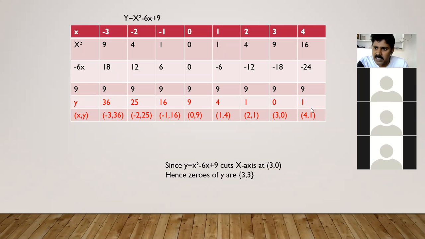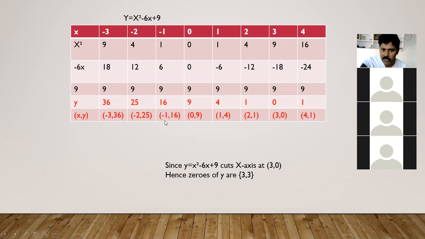My sincere suggestion for the graph is: write x in black color, and the remaining x square minus 6x plus 9 also in black, and y in blue, so that you can write the points as x comma y. Otherwise, so many will miss that and write x comma 9. That's why you should use different colors for x and y, only black and blue, not other than that. So you may not get confused. After getting all these points, this line will be written at the end after the graph.